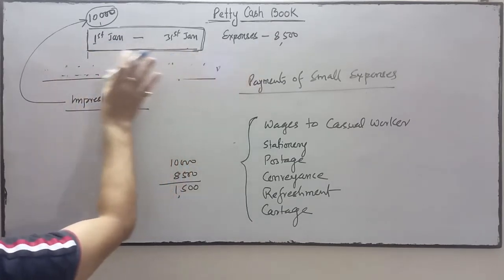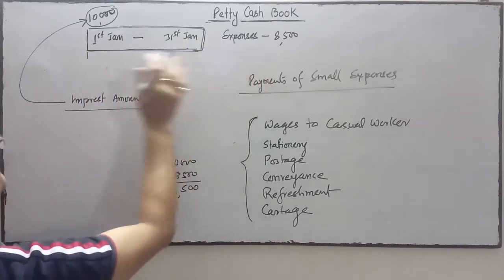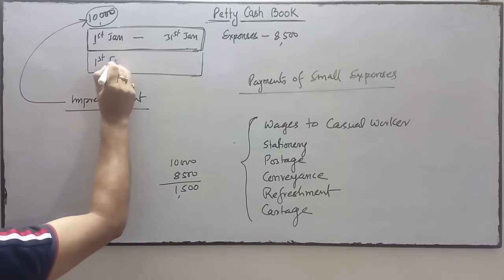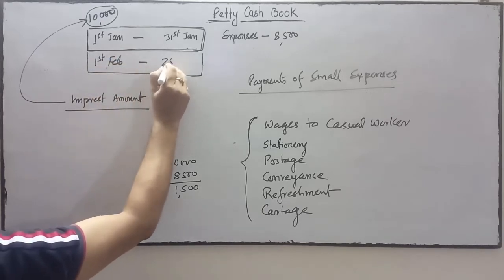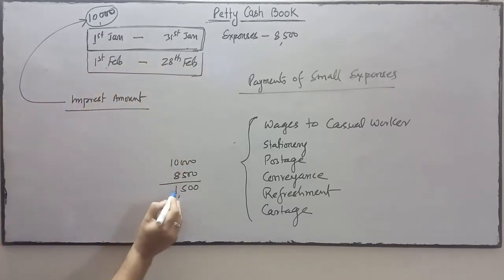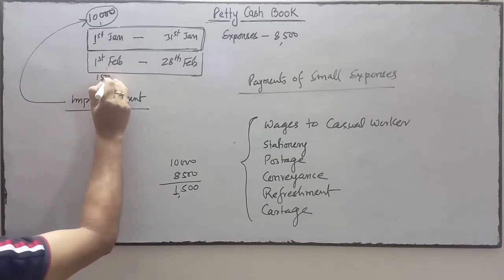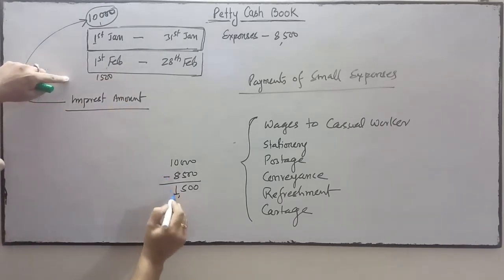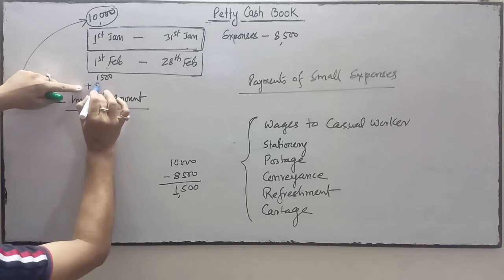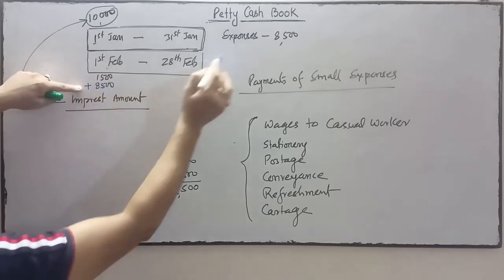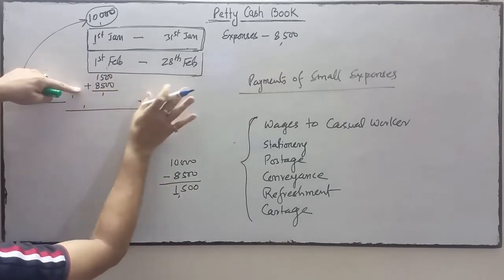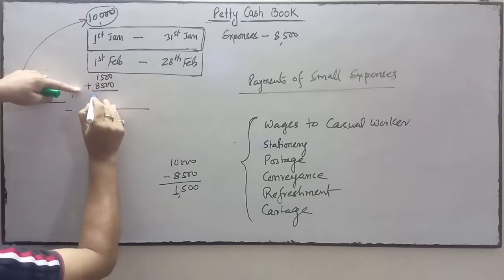So next month is February, starting on 1st February and ending on 28th February. On this day, this much amount is already in the hand of the petty cashier. Now the head cashier will give the 8,500, whatever amount was spent by the petty cashier, so that the impressed money will again come to ₹10,000.